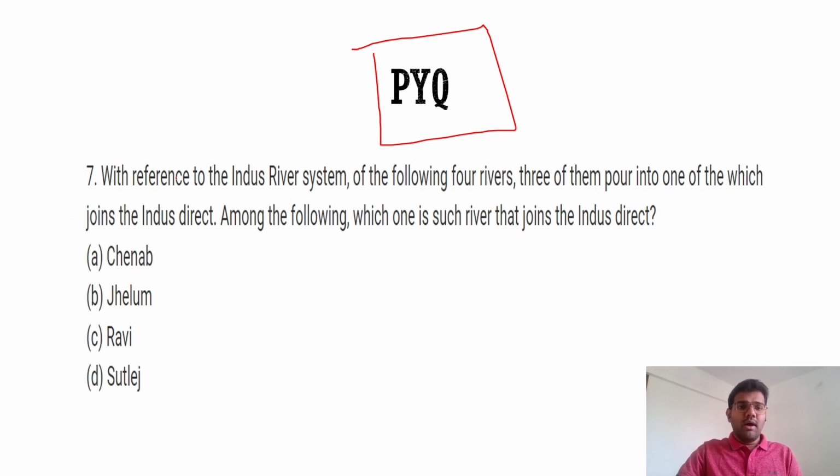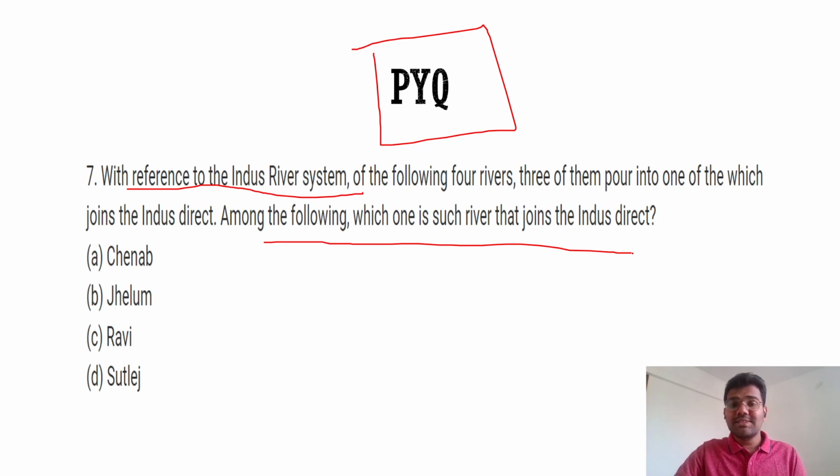For example, let us read this question. With reference to the Indus River system, of the following four rivers, three of them pour into one of the four, which joins the Indus direct. Among the following, which one is such a river that joins the Indus direct? So here, my aim is not to tell you the answer. Even if you don't know the answer right now, don't worry about it.